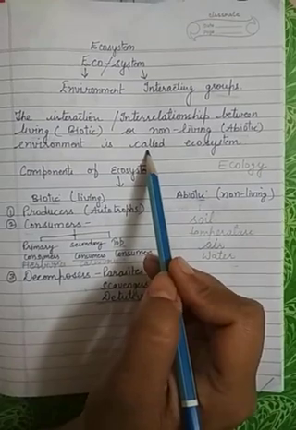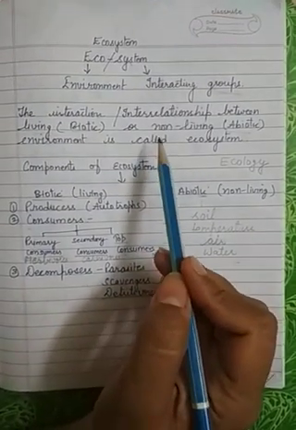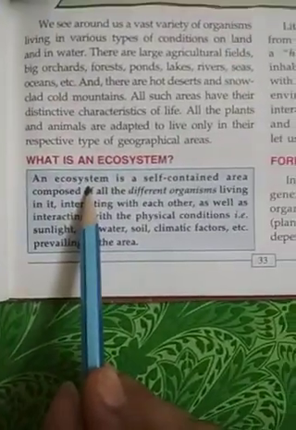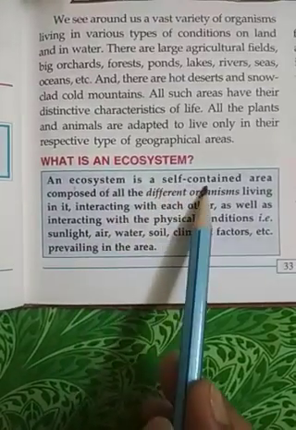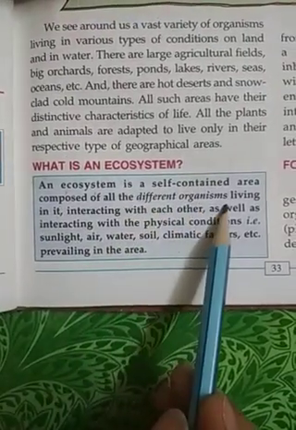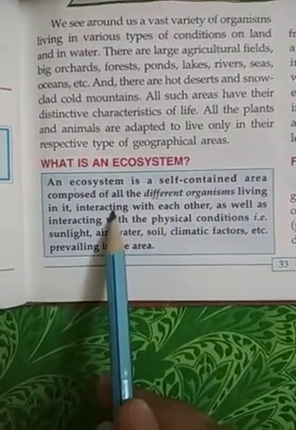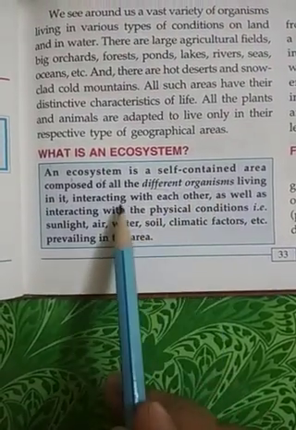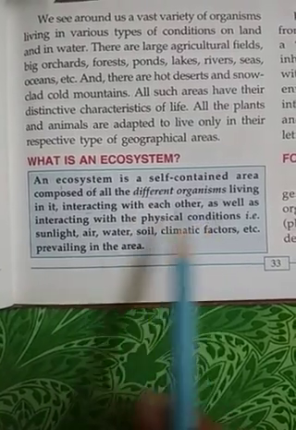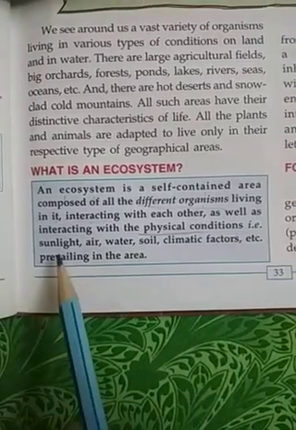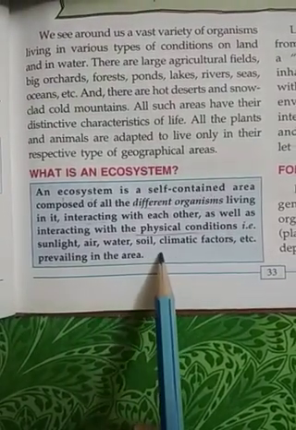You can also write the definition of ecosystem given in your book: an ecosystem is a self-contained area composed of different organisms and their interaction with each other, as well as their interaction with the physical conditions like sunlight, air, water, soil, climatic factors.